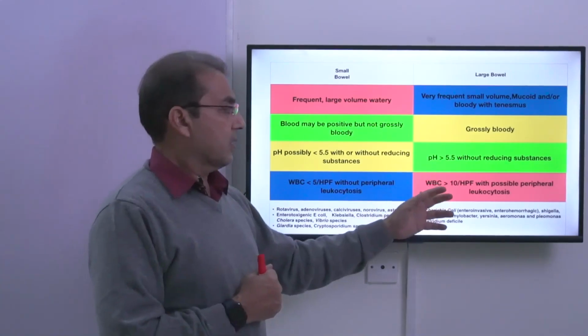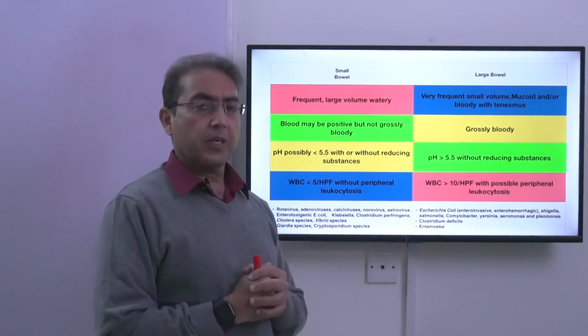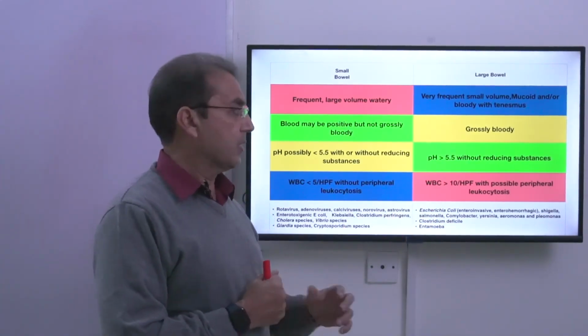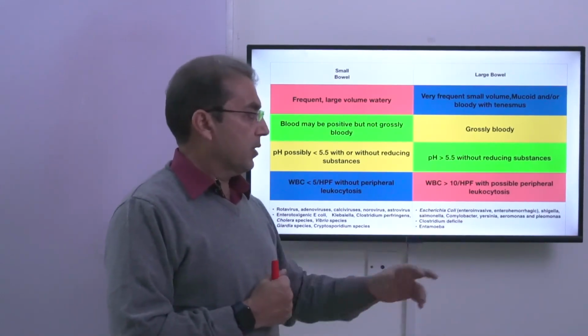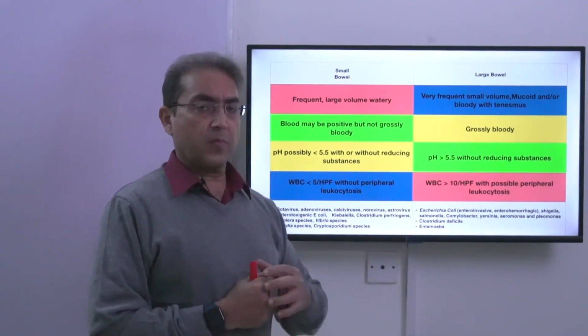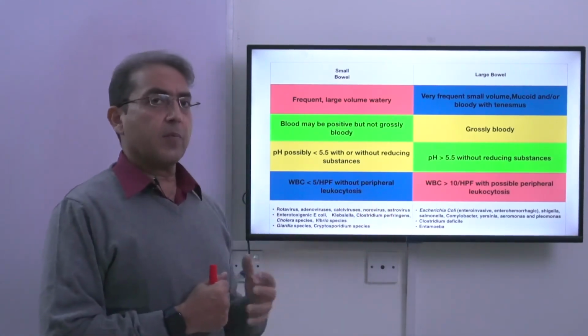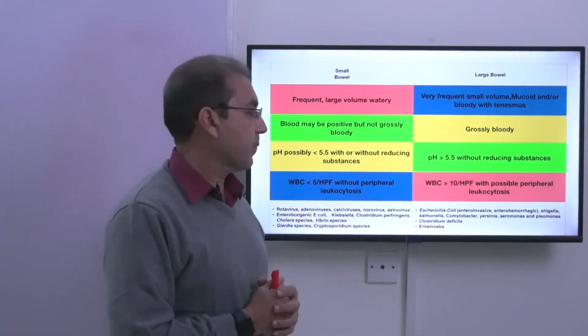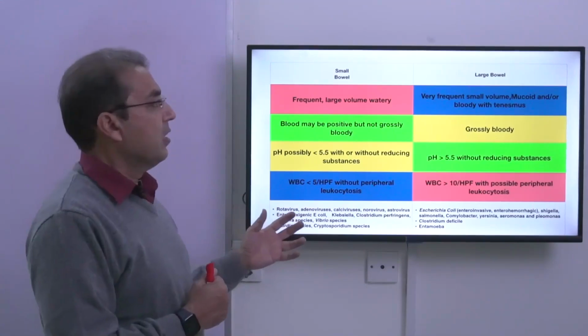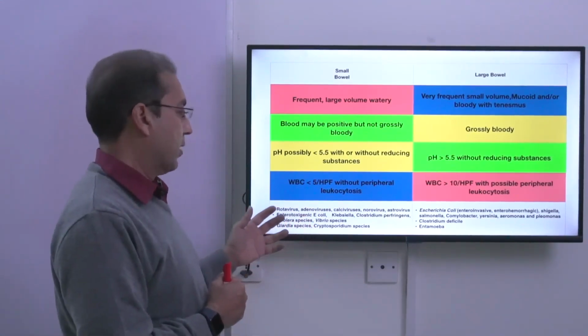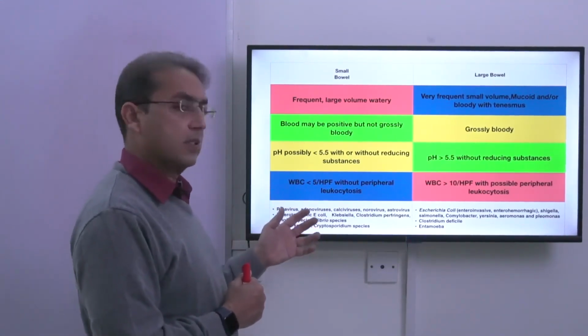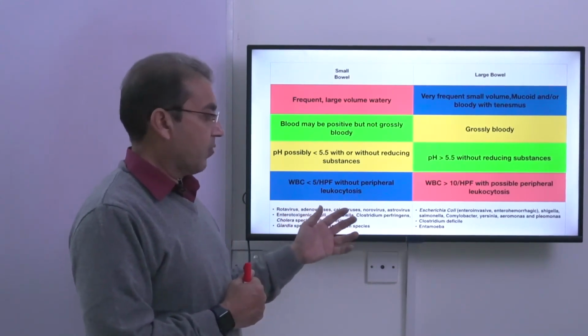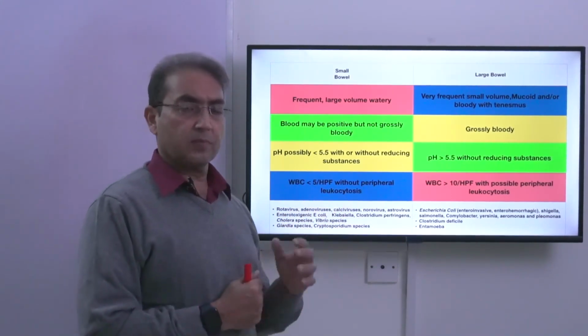While in large gut diarrheas, the WBCs are usually greater than 10 per high power field, and there is possible peripheral leukocytosis. So blood may contain more leukocytes, and there may be band forms, that is immature forms of the WBCs. And these are different organisms which can involve small gut. For example, rotaviruses, adenoviruses, caliciviruses, the noroviruses or astroviruses.